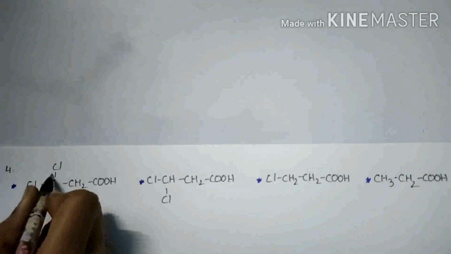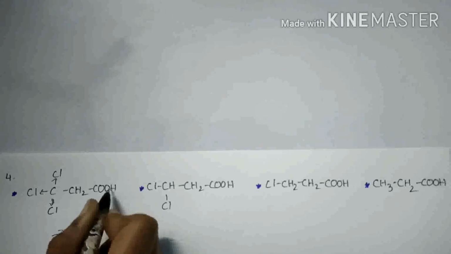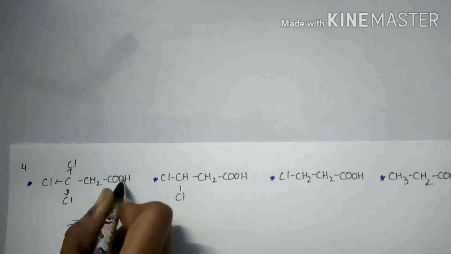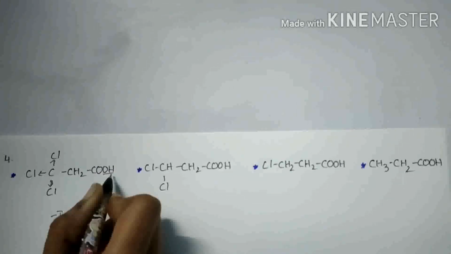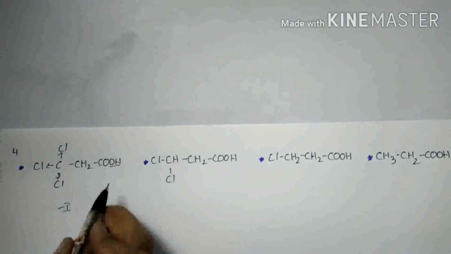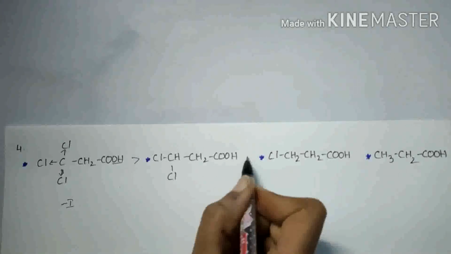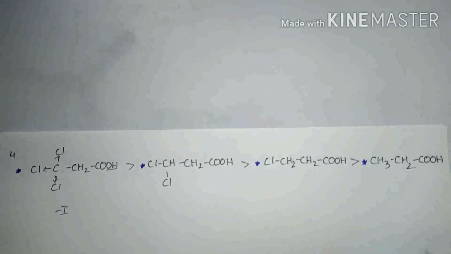Because these chlorine atoms attract electrons towards themselves from oxygen. Then the oxygen will be electron deficient. So it will also attract electrons from hydrogen. Then this bond will break easily. So this carboxylic acid shows more acidic strength when compared to other carboxylic acids. This is the decreasing order of acidic strength.